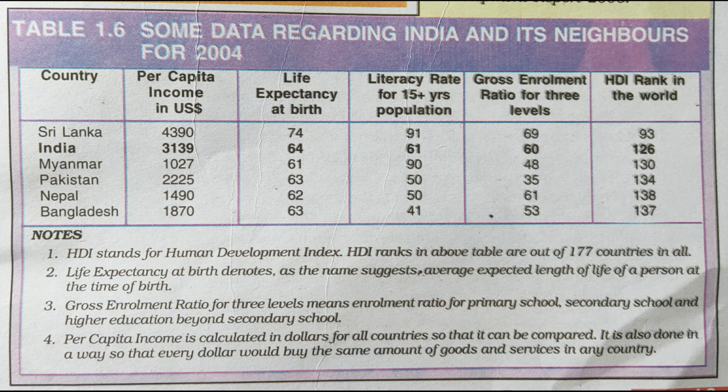So India is in the second position and Sri Lanka is in the first position, then other countries like Myanmar, Pakistan, Bangladesh and Nepal.